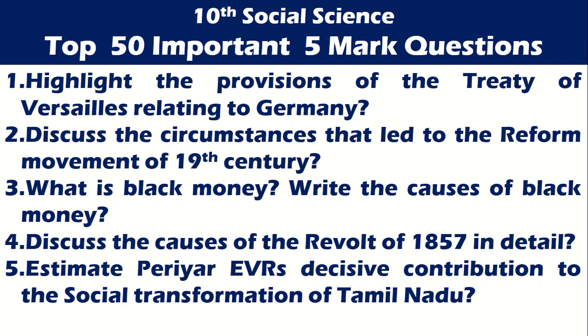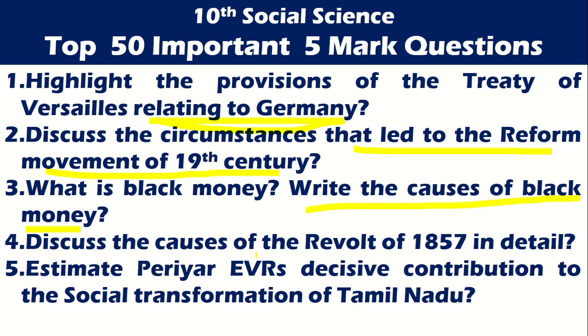So first question, highlight the provisions of the Treaty of Versailles relating to Germany. So இது வந்து ஒரு முக்கியமான question. Then discuss the circumstances that led to the reform movement of the 19th century. And also the third one is what is black money? Write the causes of black money. Fourth one, discuss the causes of the revolt of 1857 in detail. And then the fifth one is estimate Periyar Ivera's decisive contribution to the social transformation of Tamil Nadu.